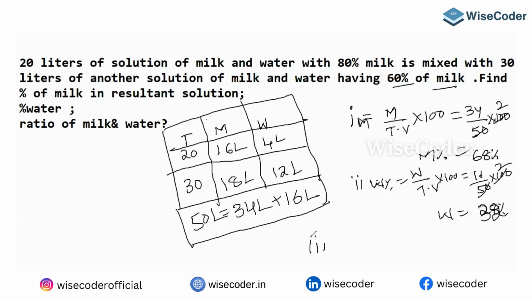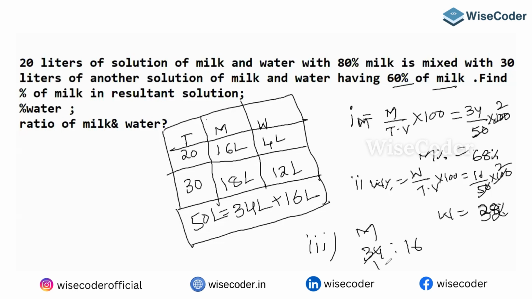What is the third question? The ratio of milk and water. Milk is 34 liters and water is 16 liters.